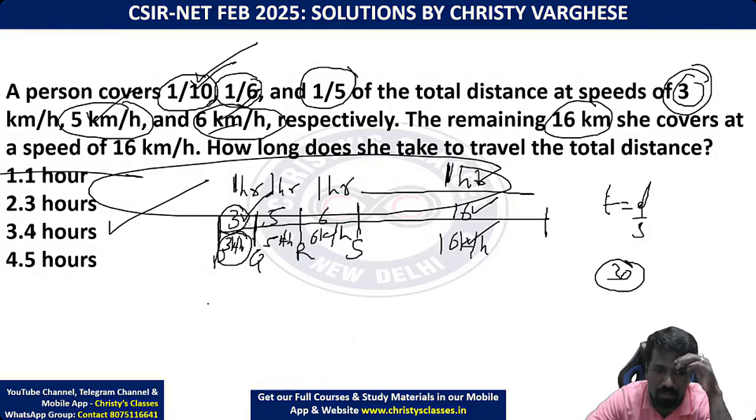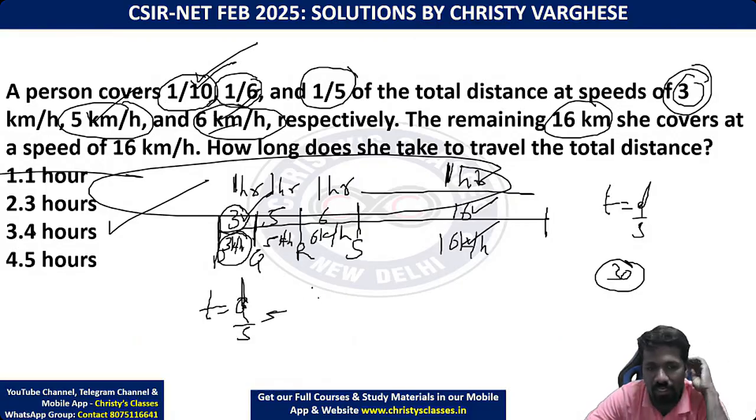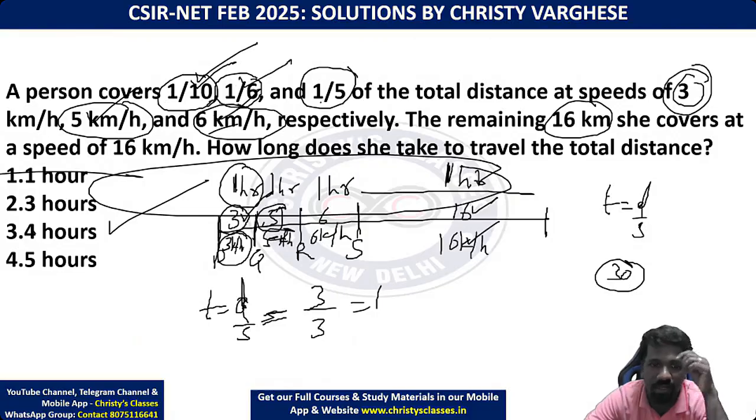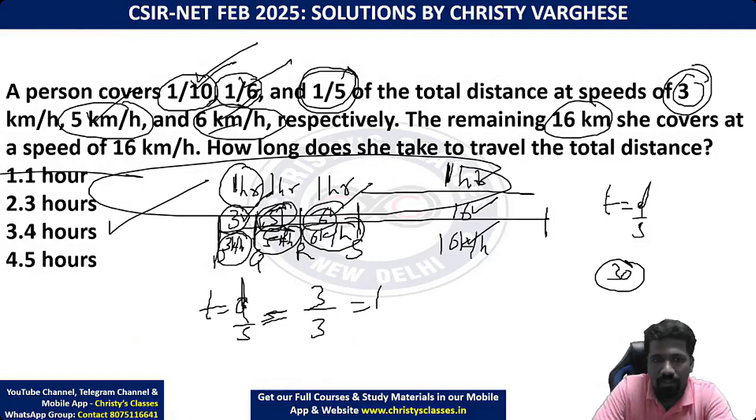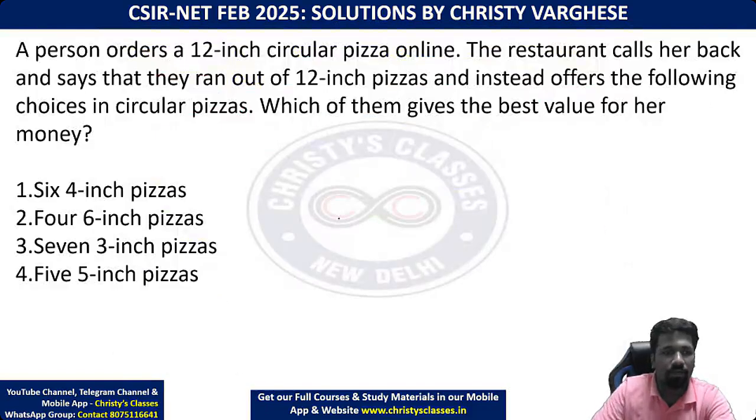Time is equal to distance by speed, so 3 divided by 3 is 1 hour. Same way, 5 by 5, because 1 by 6th of 30 is 5, and 1 by 5th of 30 is 6. So 5 here, 6 here, and the speeds are luckily 5 kilometer per hour and 6 kilometer per hour itself. Clear?